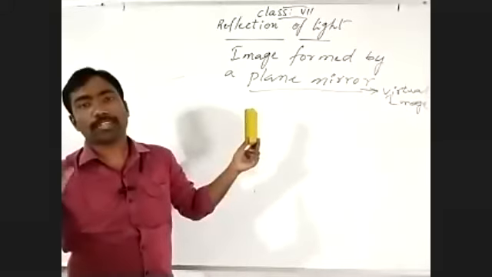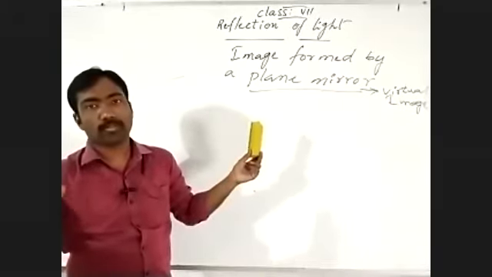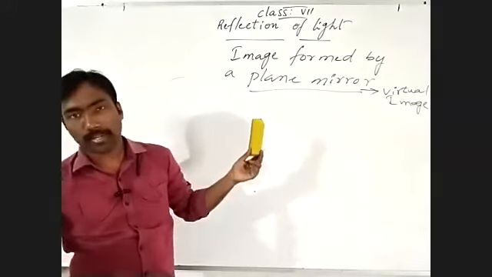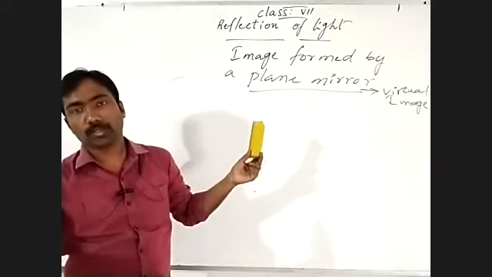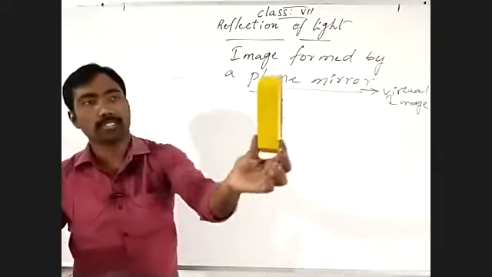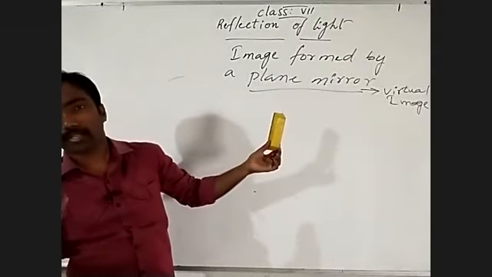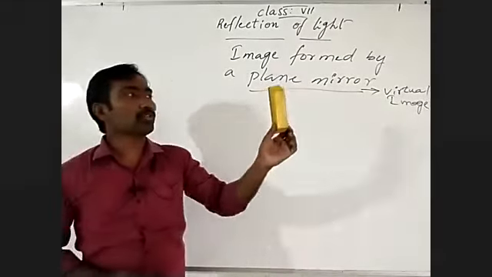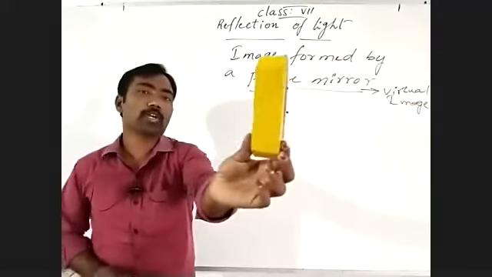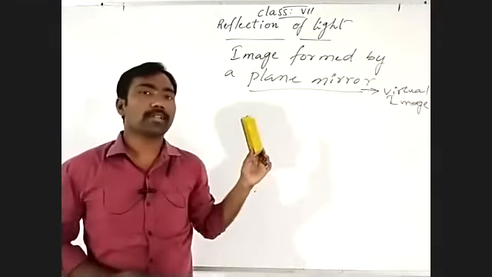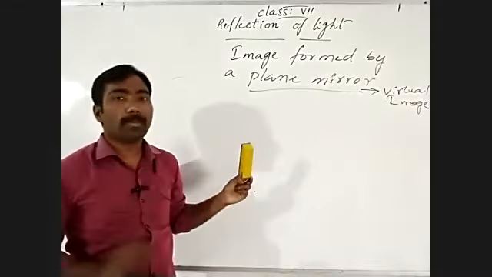We have to observe from a fixed position from the mirror, at an angle. You have to observe from a fixed position. The book is moving, and from here we are observing. We have to settle in a fixed position.